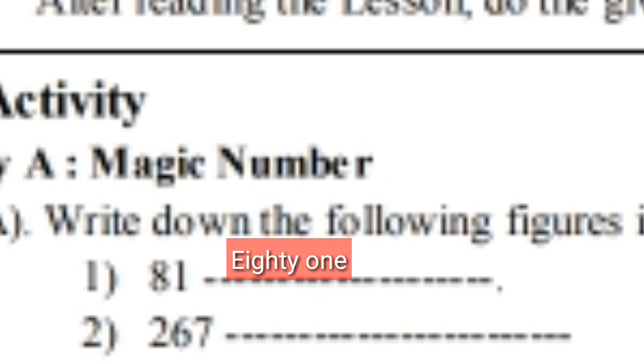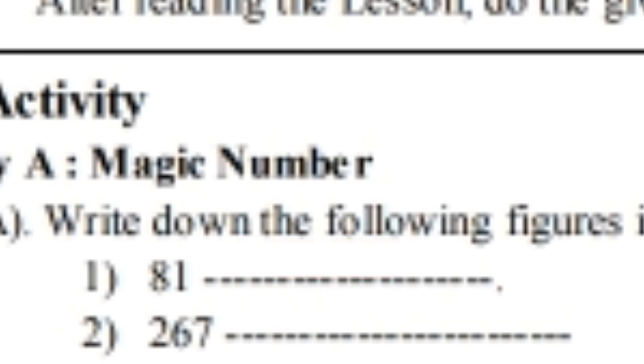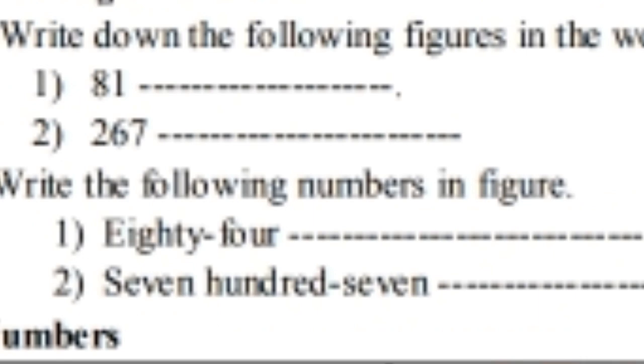81, EIGHTY ONE 81. 267, TWO 2 HUNDRED 100 AND SIXTY 60 and SEVEN 7. 267. The next part. Write the following numbers in words in figures.